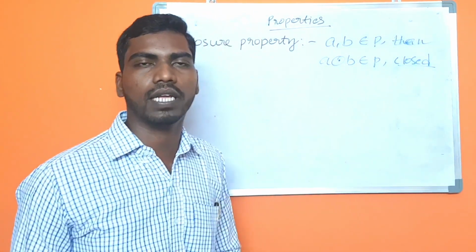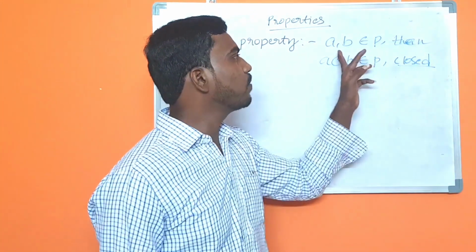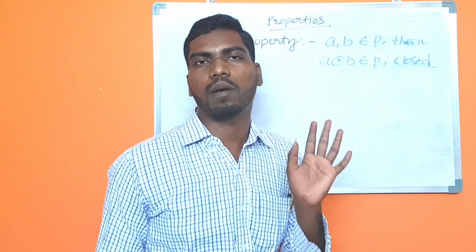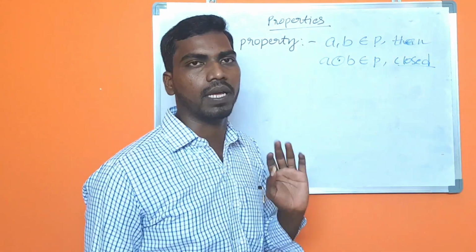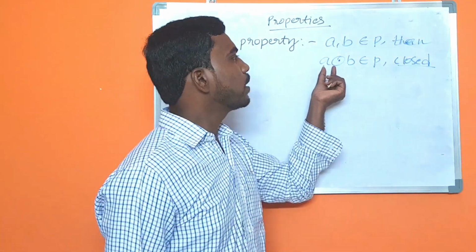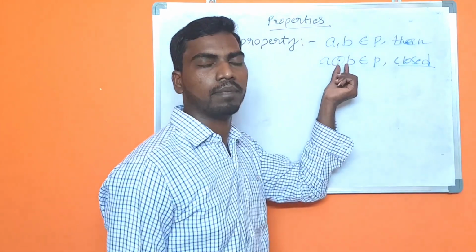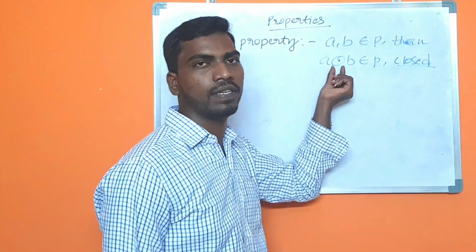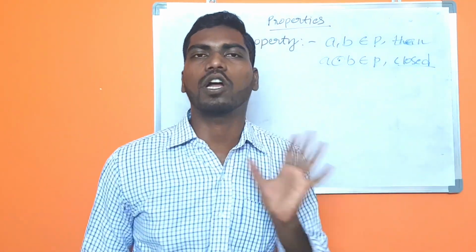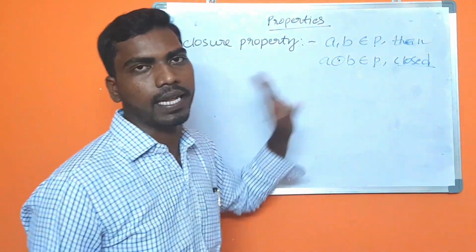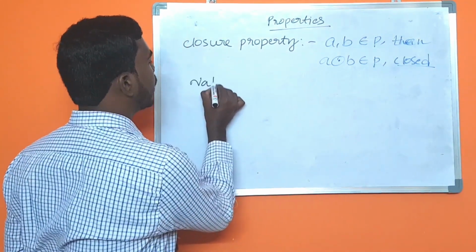I am repeating one more time. a, b are any two numbers taken from a particular set like whole numbers, natural numbers or integers, whatever it may be. Then by taking those two numbers with plus, minus, multiplication or division, any operation, the result should belong to the same set. So let's take an example. Here I am taking natural numbers.